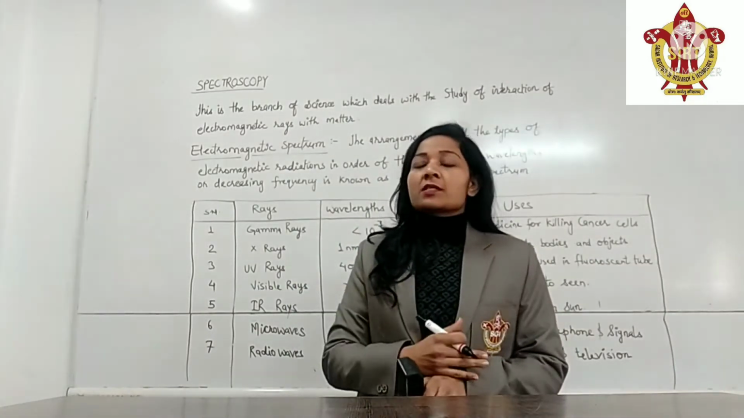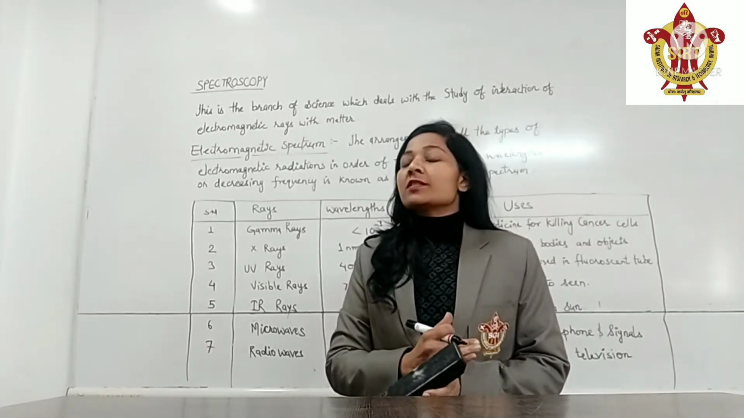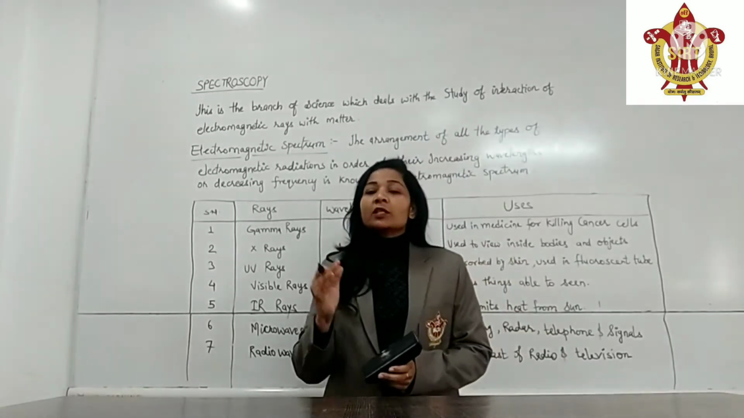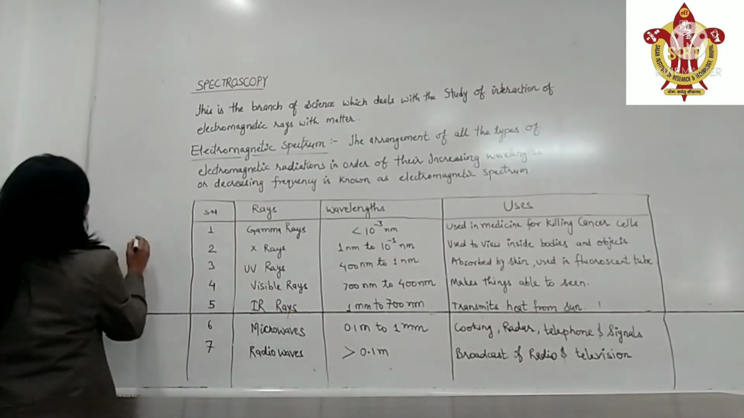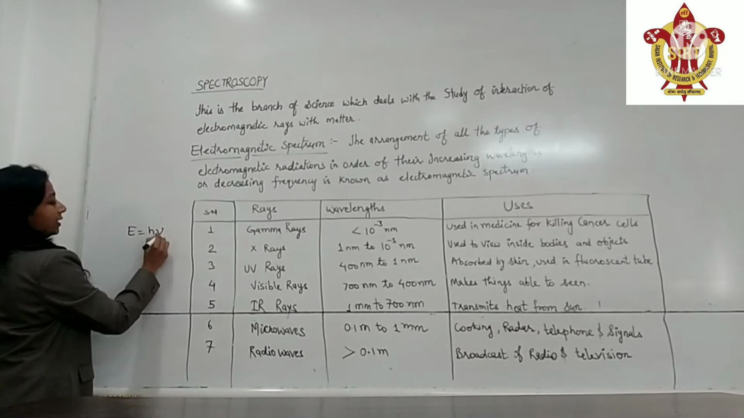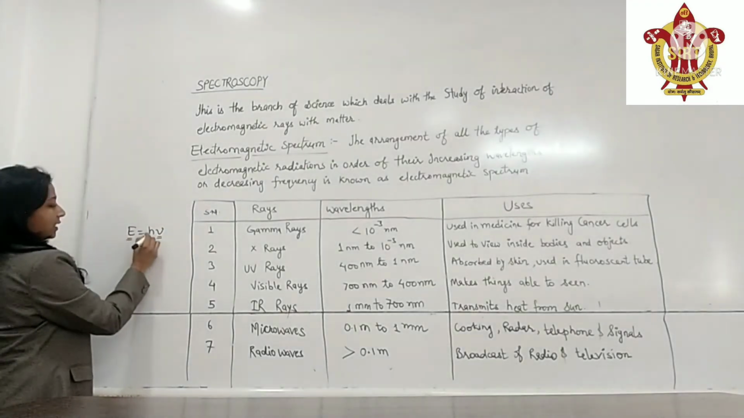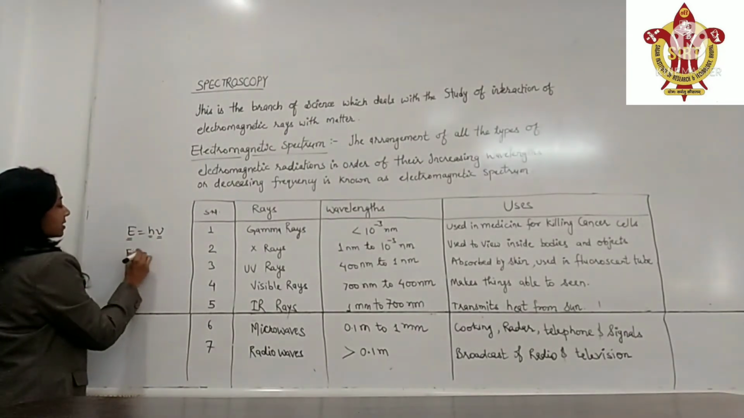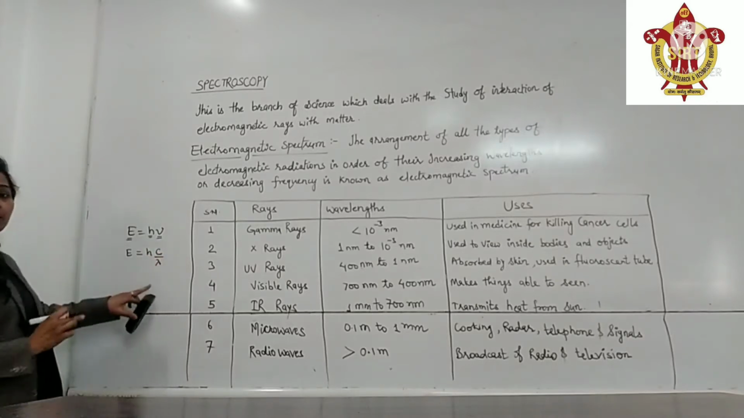As in the previous classes, in the lower classes, we have studied about the relationship between the energy and the wavelength. We have also studied about the relationship between the wavelength and frequency. That is, E is equal to h nu, where nu is the frequency, E is the energy and h is the Planck's constant. We can also write it as E is equal to h c by lambda, where lambda is the wavelength.